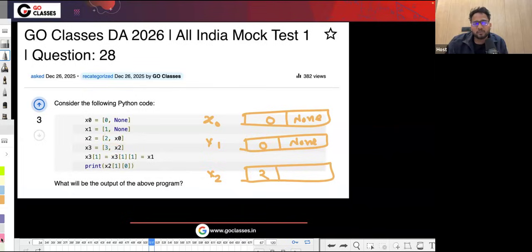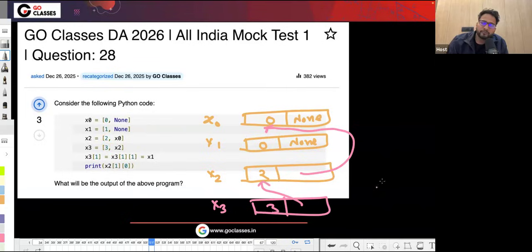In Python everything is an object, which means this will basically be pointing to x0. Now x3 is 3, x2, so basically it will be 3 and then it will be pointing to x2. Now x31, this assignment is a bit interesting, and this is called chained assignment. x31 equal to like this and like this.